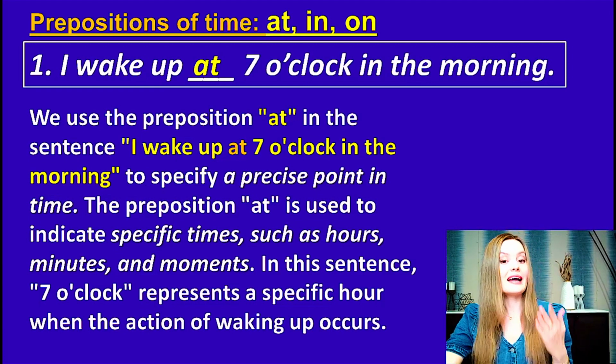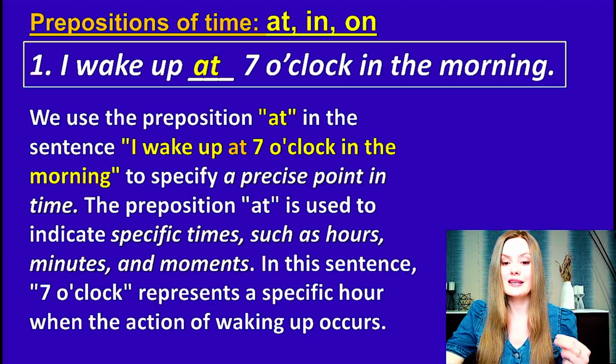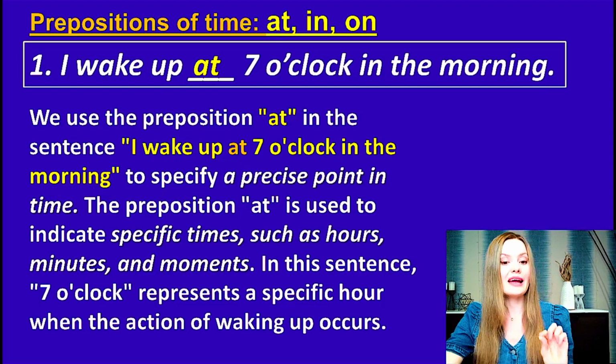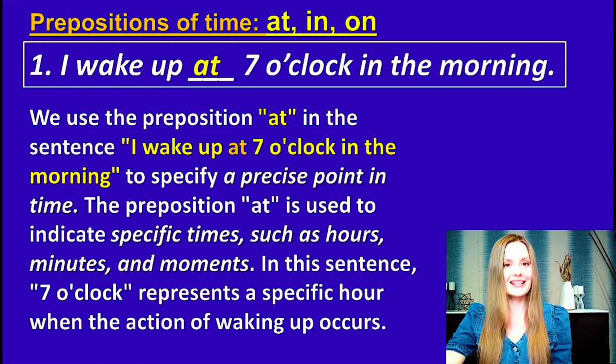The preposition at is used to indicate specific times such as hours, minutes, and moments. In this sentence, 7 o'clock represents a specific hour when the action of waking up occurs. That's why we use at in this sentence.